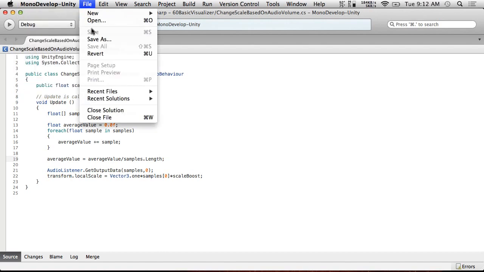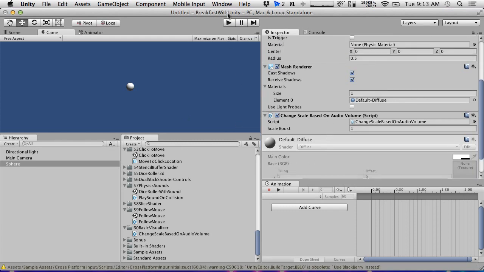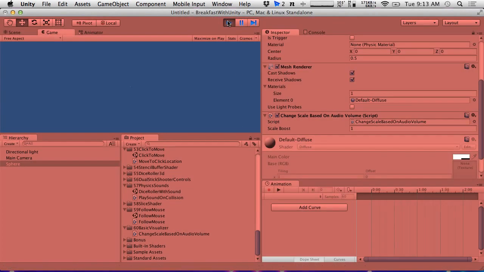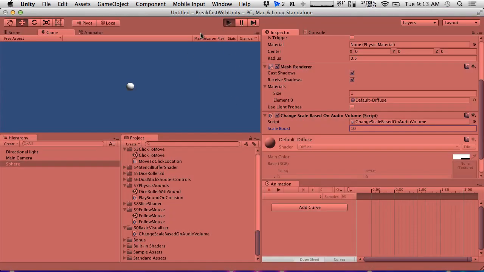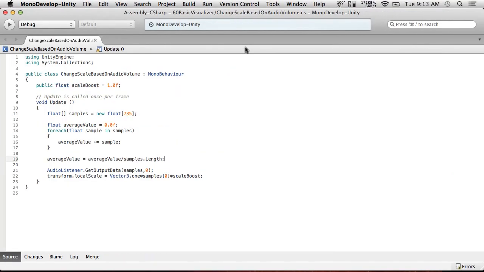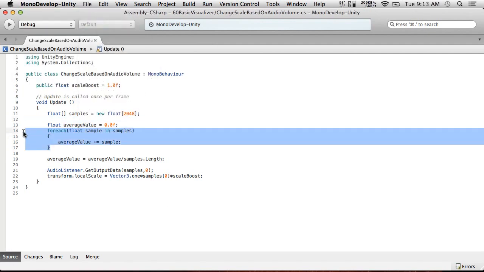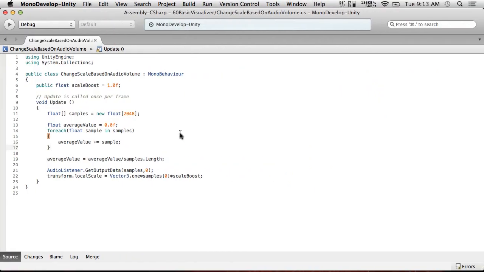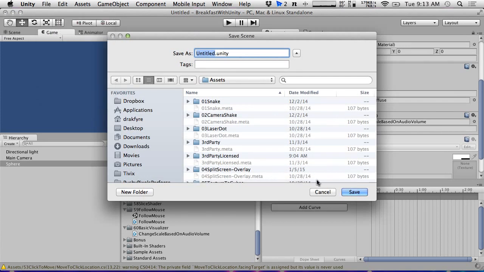So let's see how this actually looks. It may not even make that big of a difference, but we'll see. So hit play. Let's get the size boost up a little bit. Yeah, it really doesn't look that different, does it? If we smooth that out over the course of several frames, though, it might. Let's just try a big value here and see what it does. This is obviously not hugely efficient, but it's just adds, so it's not as bad as you might think. But if you can get away with smaller values, that's better for you.